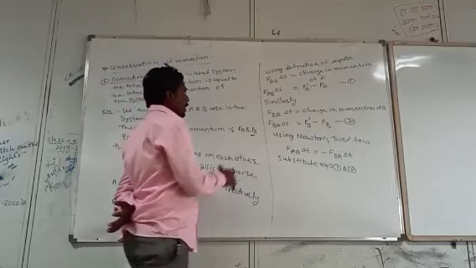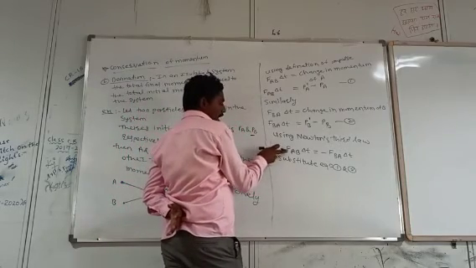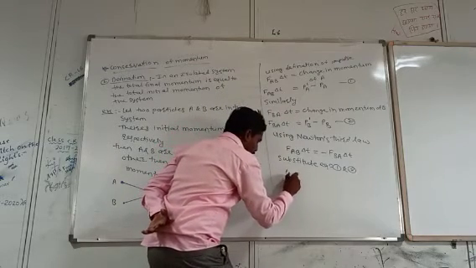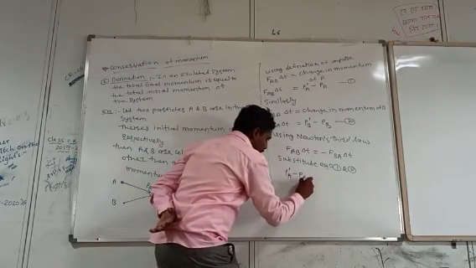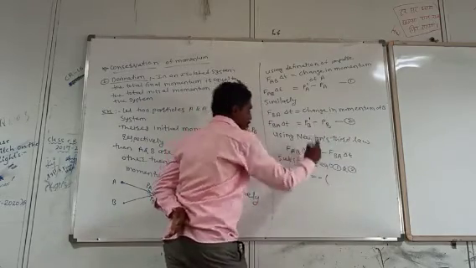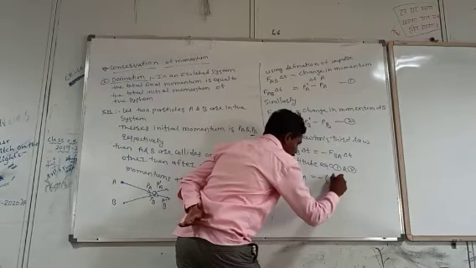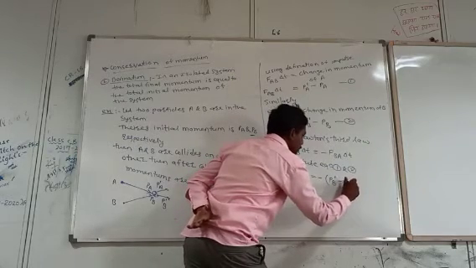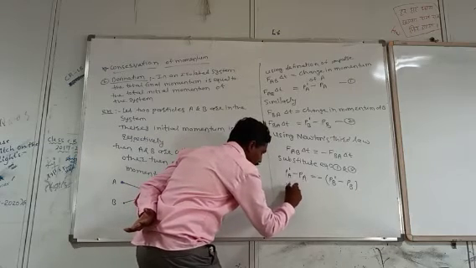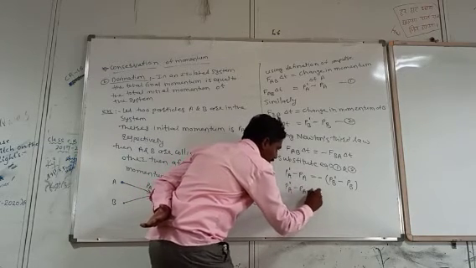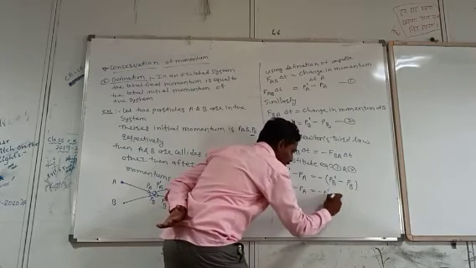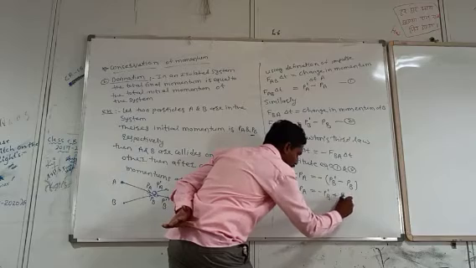After substituting equations 1 and 2, the force acting on A by B into delta T is nothing but PA prime minus PA, and this minus stays as it is. This is nothing but PB prime minus PB. Then PA prime minus PA is equal to minus PB prime, and minus into minus is plus PB.